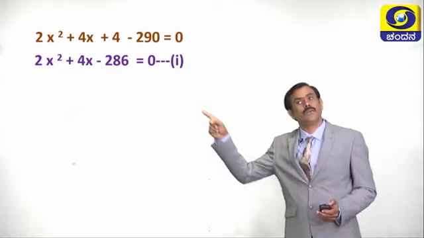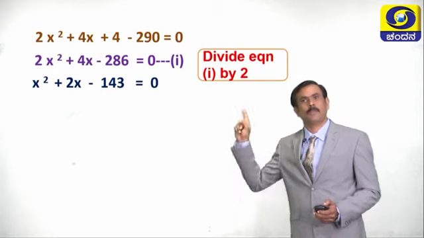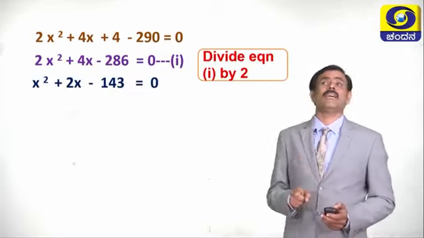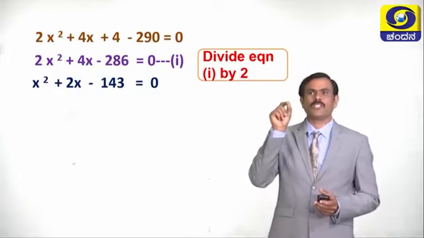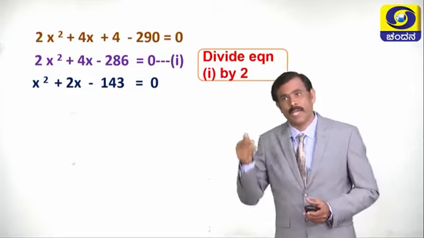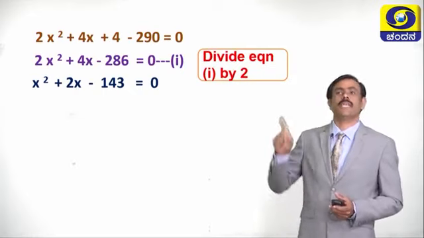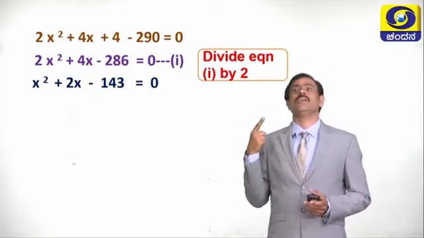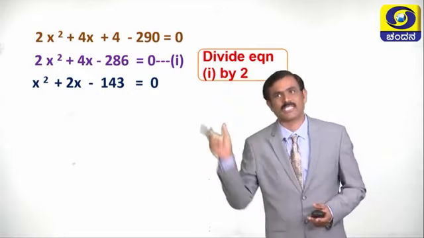For simplification, we can divide the entire equation by 2, then the equation becomes x² + 2x − 143 = 0. See children, this is in the standard form of a quadratic equation. For solving any statement sums, first we have to read the statement thoroughly. According to the statement, we write it in symbolic form. After simplification, we get a quadratic equation. Once we get it, we can solve it by using any one of the methods we have discussed already.